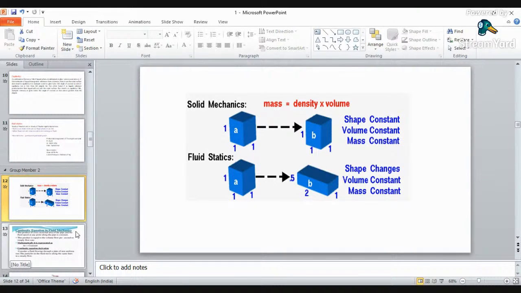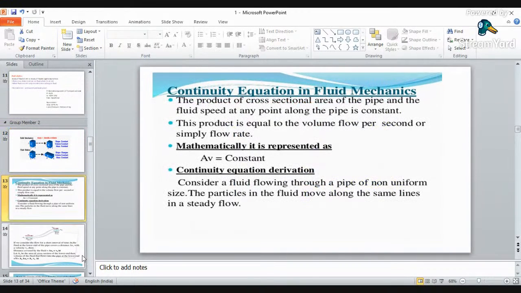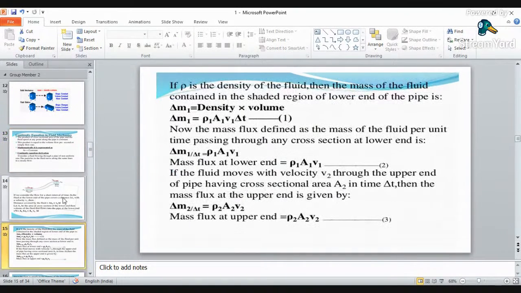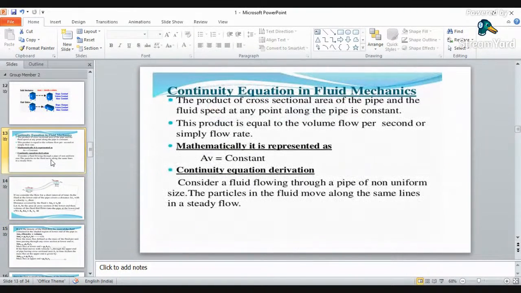Okay, this is what your fluid statics is. Now in fluid statics, one of our favorite topics is the continuity equation. The continuity equation is nothing but the product of the cross-sectional area of the section and the speed or velocity in that particular section. There are two types of sections: one is the pipe section or closed section, and the other is the open channel or open section.